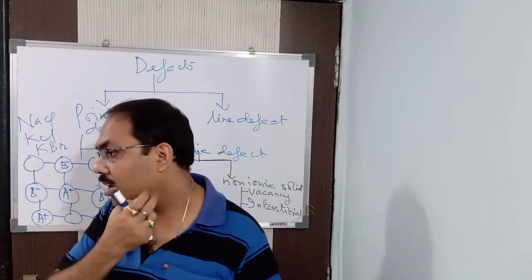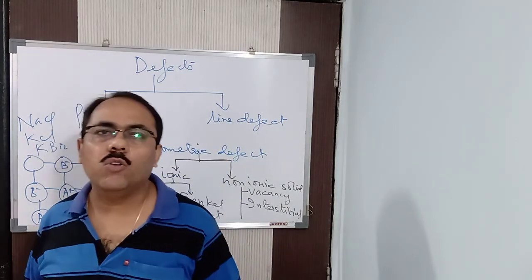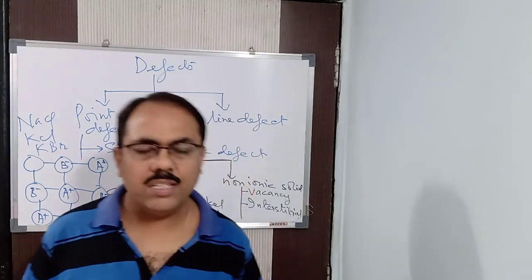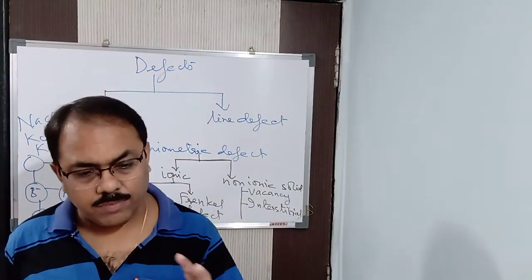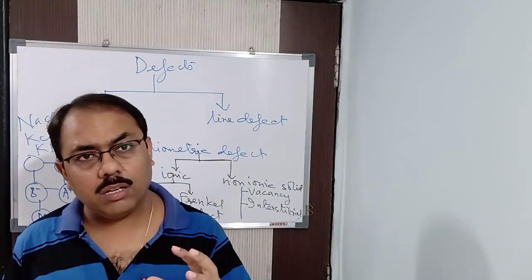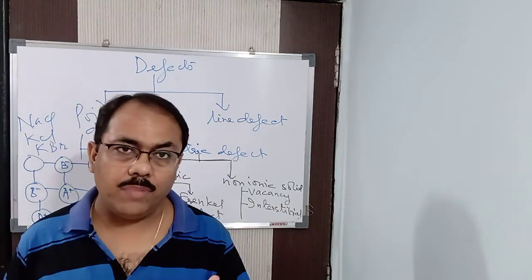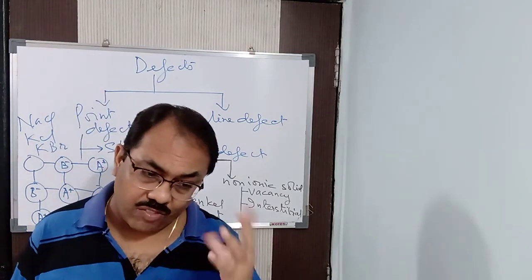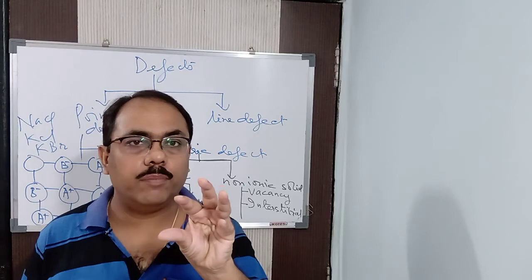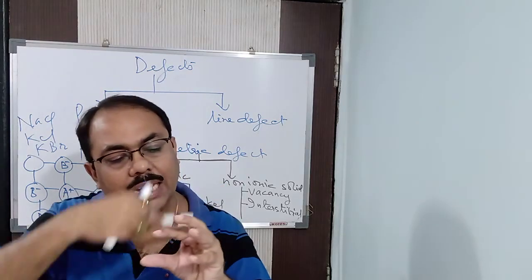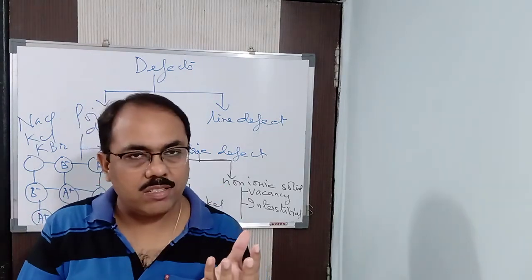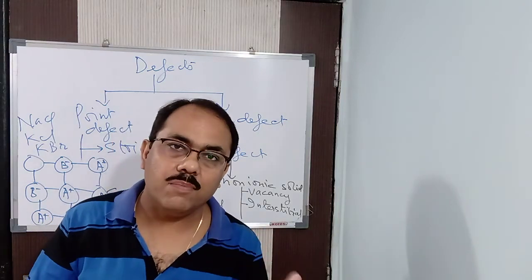Now, what was I saying? Coordination number. What do we mean by coordination number? Coordination number means the number of atoms attached to a given atom. Suppose we have a central atom here. How many atoms can be attached to that particular atom from all sides? That is called the coordination number.